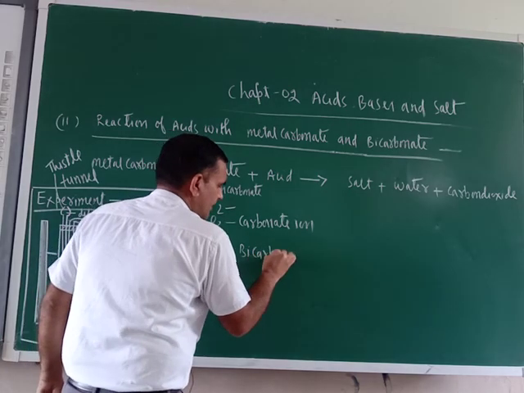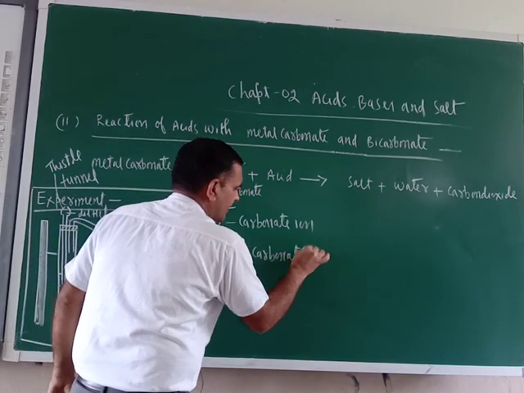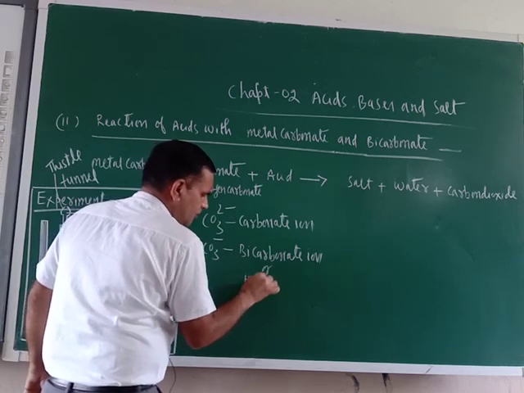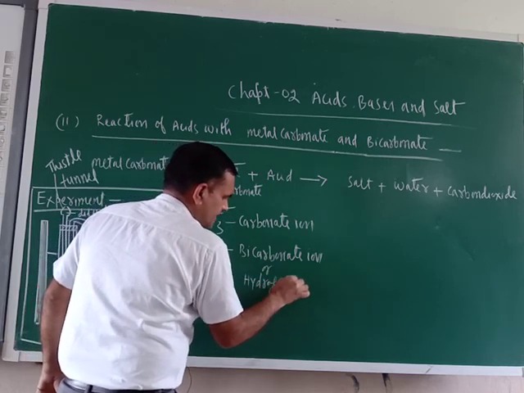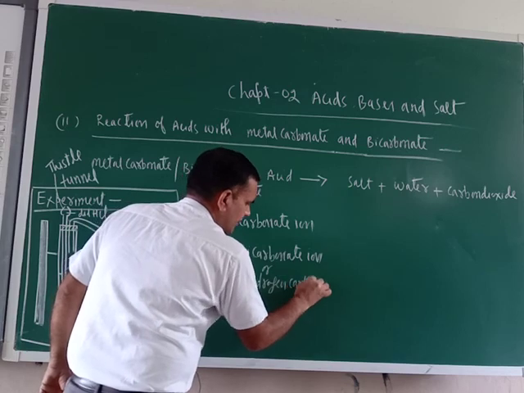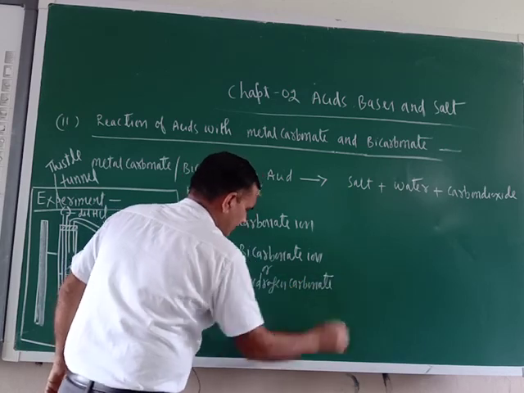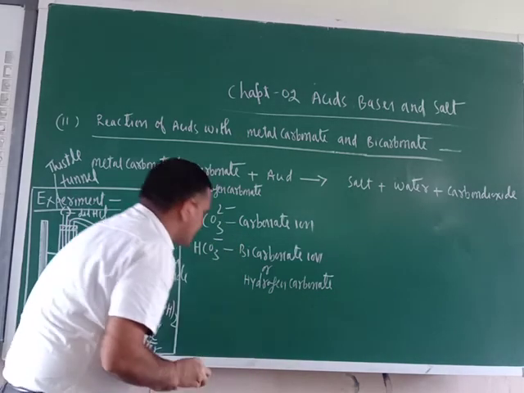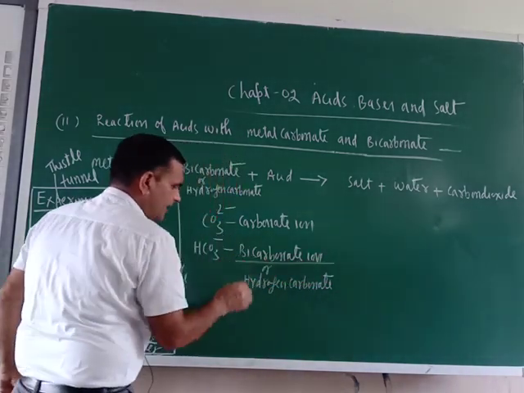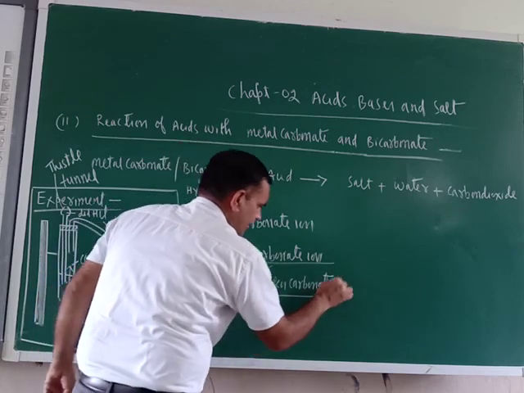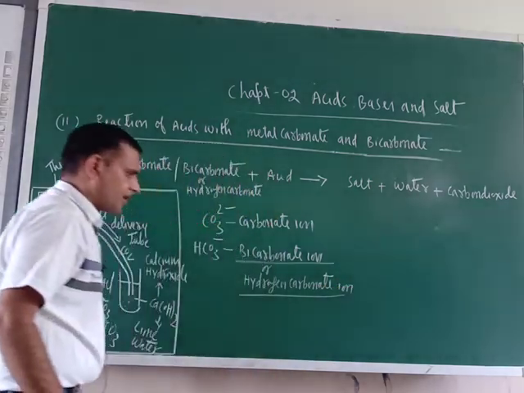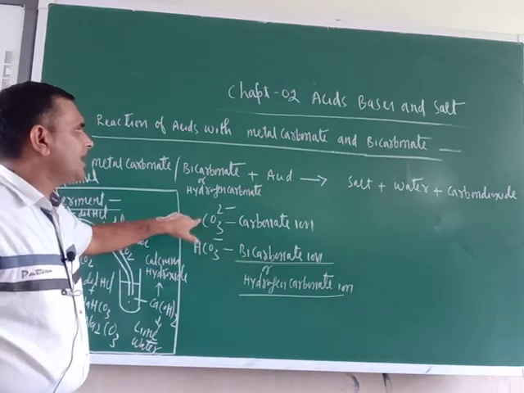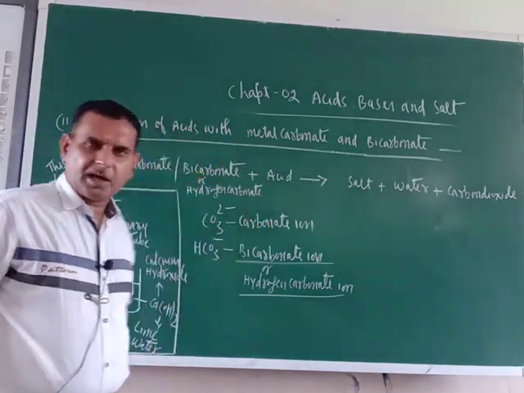This is the bicarbonate ion. It is also known as hydrogen carbonate. This is the bicarbonate ion, the hydrogen carbonate ion. Are you getting my point or not? So understand the meaning of metal carbonate and bicarbonate.